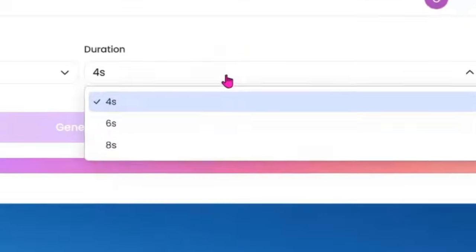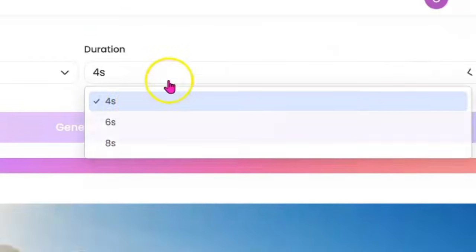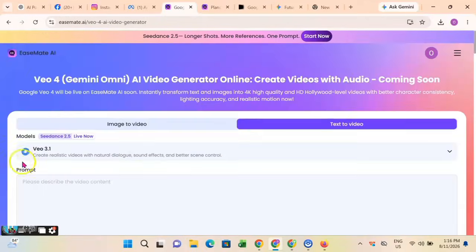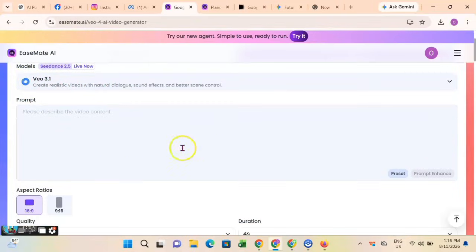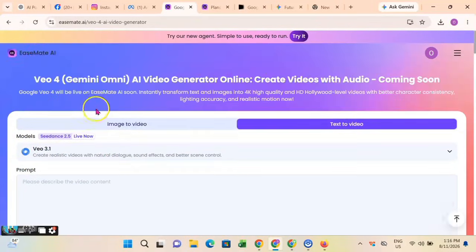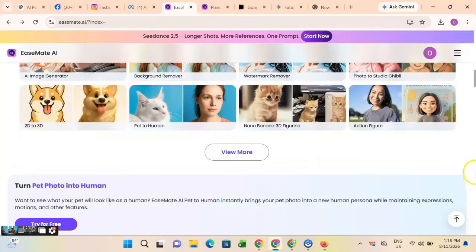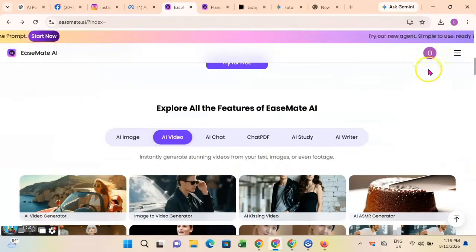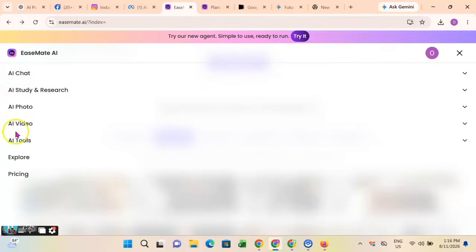So you want to go and check it out. You can see it has not been updated. It's still 8 seconds duration. So I think this is still Veo 3.1, currently not Veo 4. I think they are working on the updates, and very soon it's going to be updated. So you can see that this platform is very, very unique, and there are a lot of benefits that you can get from this platform.